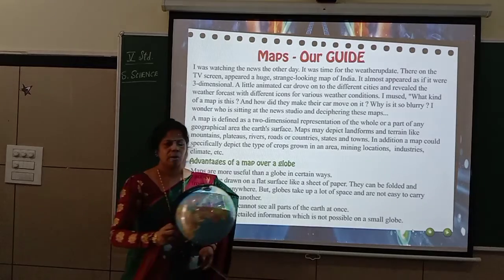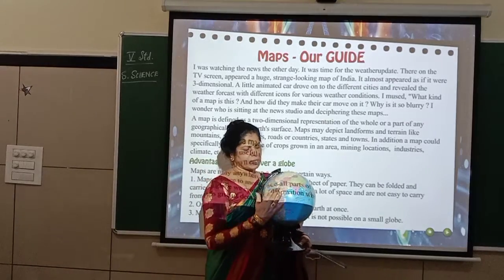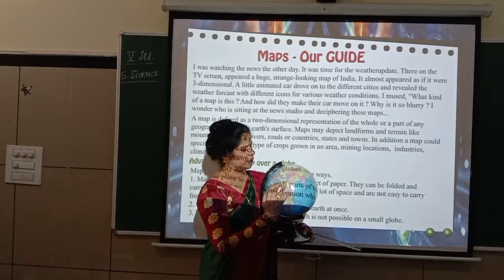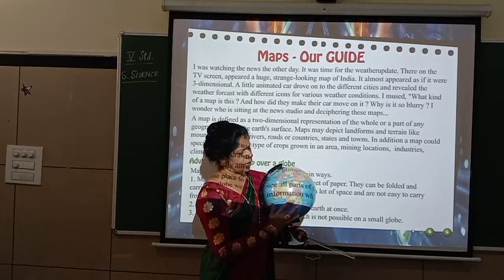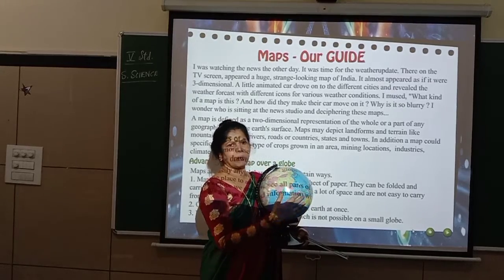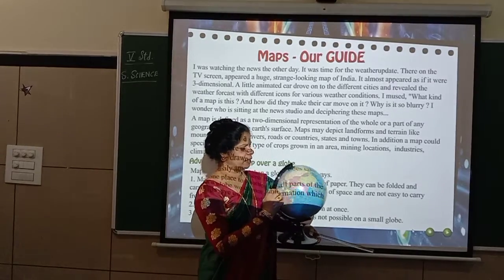You have to see the world map. This is a globe. Actually, a map means it is on a plain, flat sheet. So here you can see all the different countries. This is a world map here. If only one side is shown, then it will be a world map showing different countries.